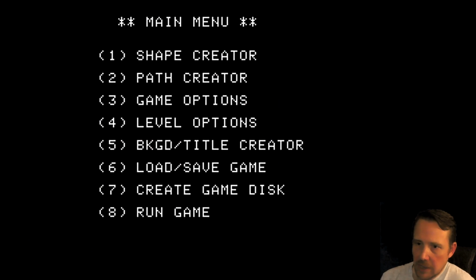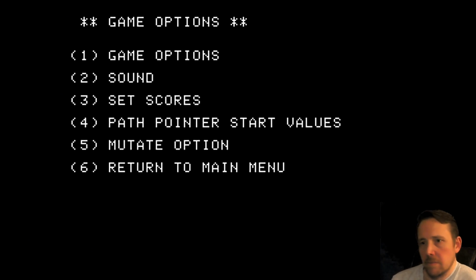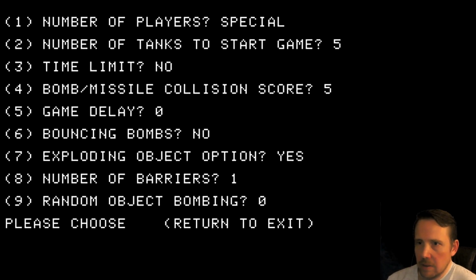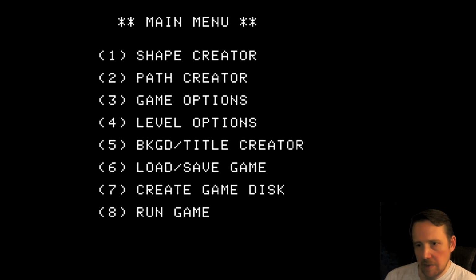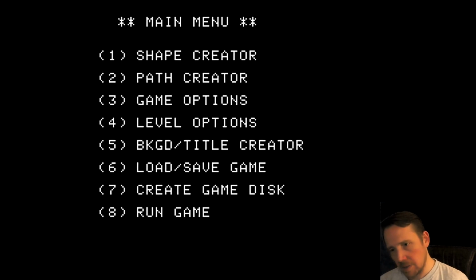Let's hit return. Let's go into game options and see. Game options. Number of players, special. Okay. Game delay. Bouncing bombs. Interesting. Okay. Yeah, let's check out these other games. I'm probably just gonna cut to the game loaded up for the rest of these, so you don't have to sit through 16 disc flips here. Let's do load save game.